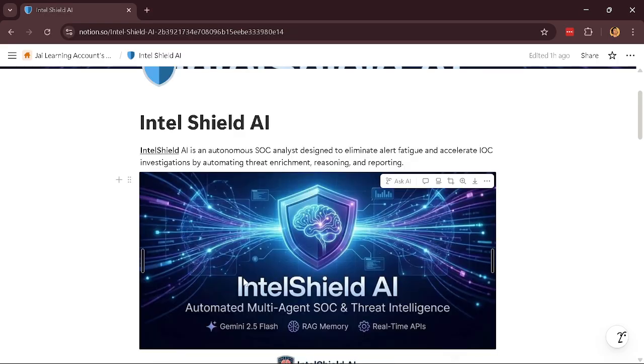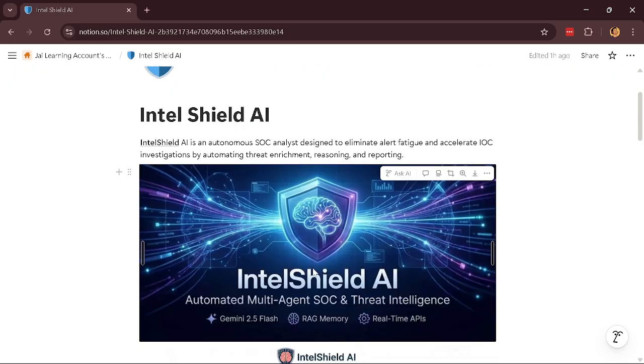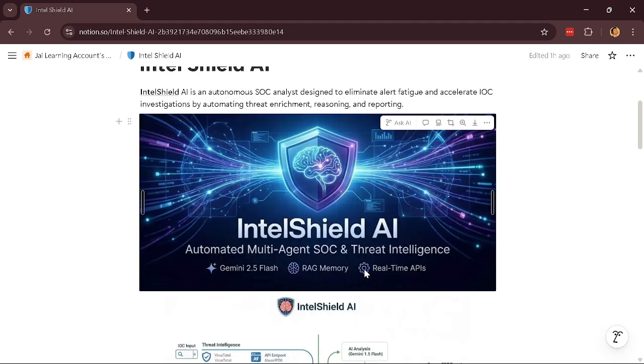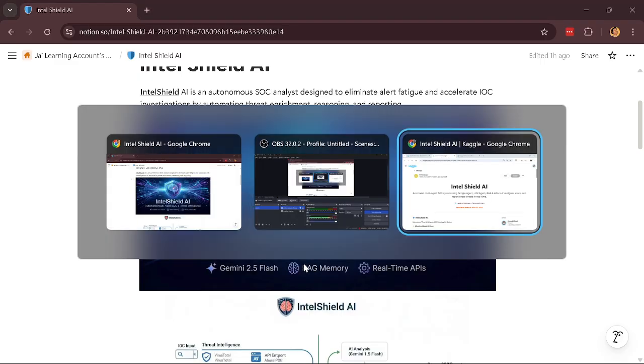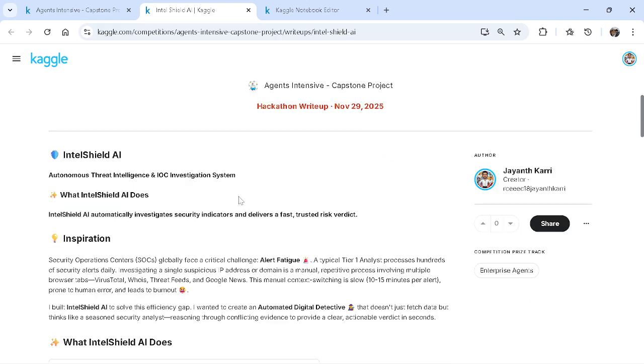Hello everyone. Today I'd like to discuss my capstone project, which I recently completed through Google and Kaggle Colab. I chose a cybersecurity-based project, which I named IntelShield AI. I used a Gemini Flash model as the LLM, RAG memory for memory purposes, and real-time APIs and Google search. I'll give a brief about my project.